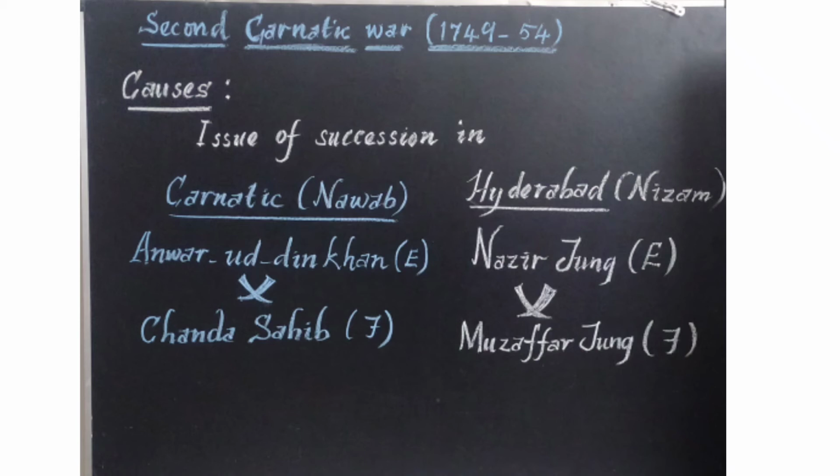In Carnatic, Anwaruddin and Chanda Sahib were fighting for succession, and in Hyderabad, Nazir Jung and Muzaffar Jung both were claimants to the throne of Hyderabad. The French supported Chanda Sahib and Muzaffar Jung. Then there was no other way for the other two, Anwaruddin and Nazir Jung, so they sought the help of the English.